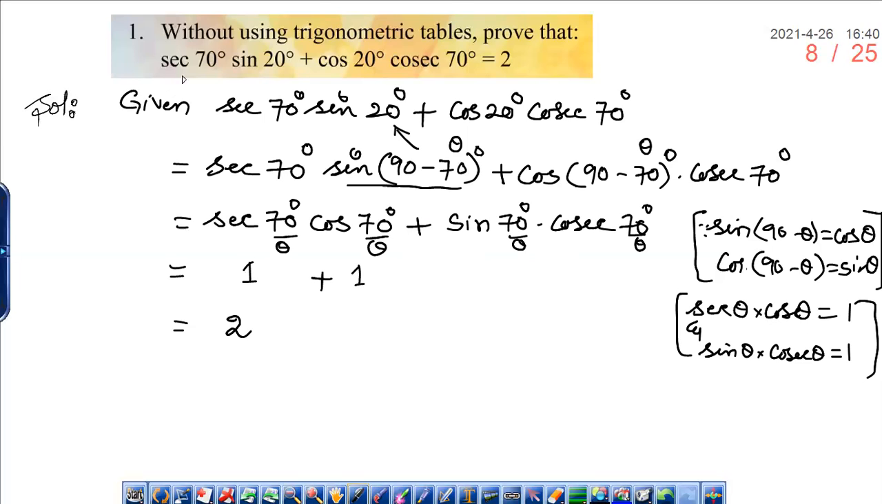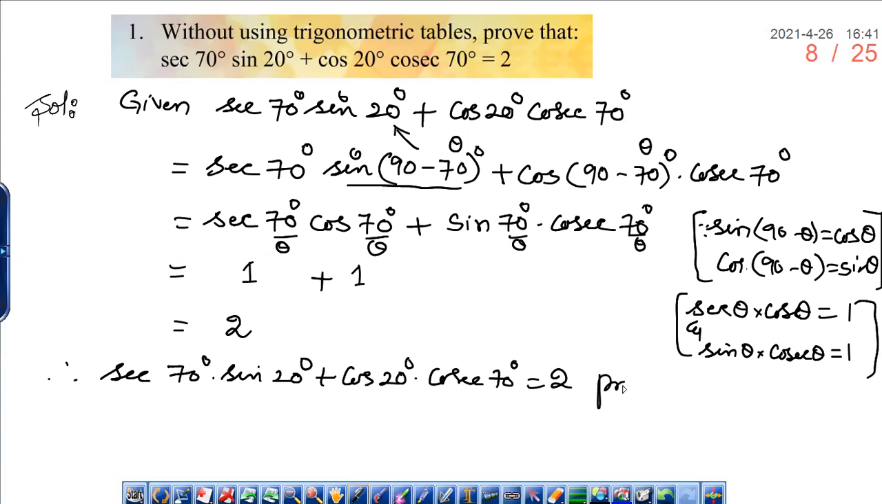So we have proved that secant 70 degrees into sine 20 degrees plus cos 20 degrees into cosecant 70 degrees is equal to 2. Proved. Snigdha, did you understand the problem? Yes, sir.